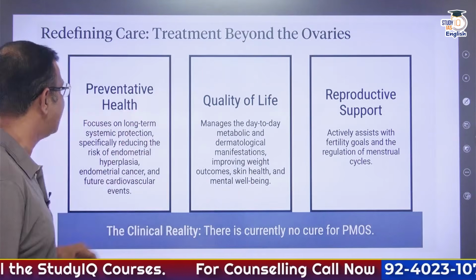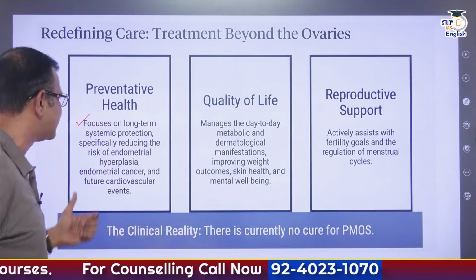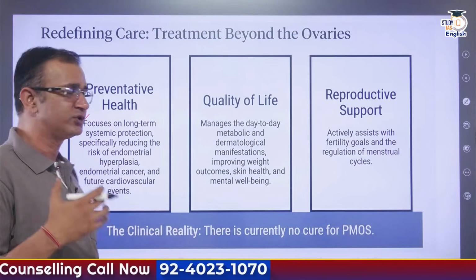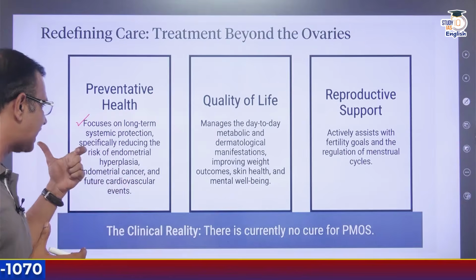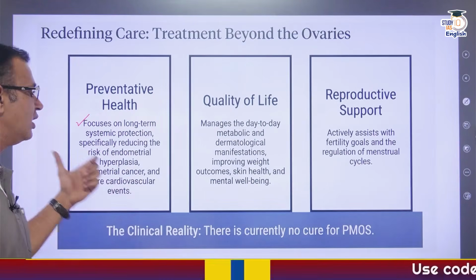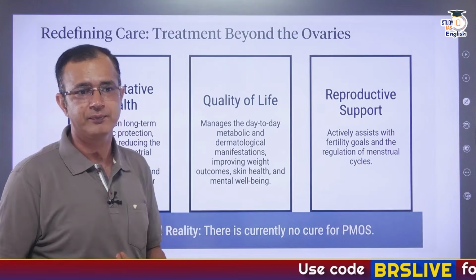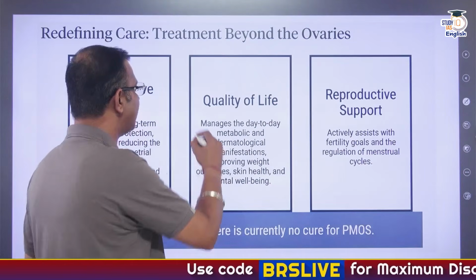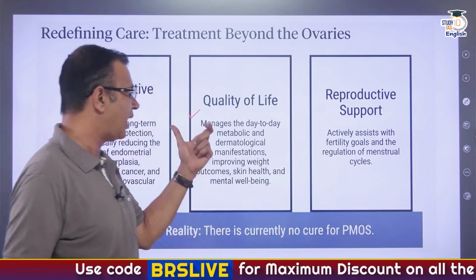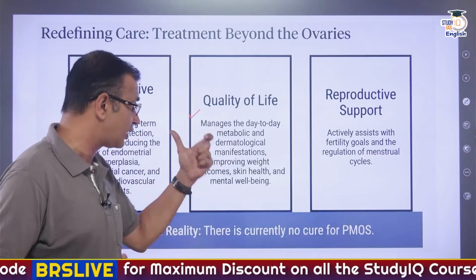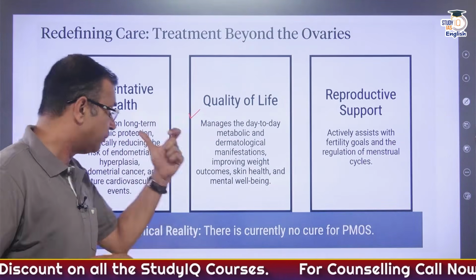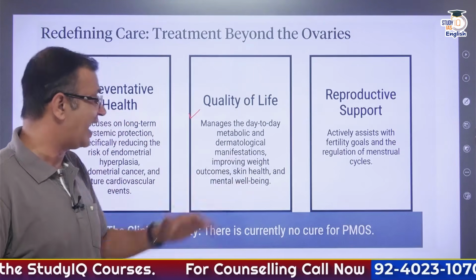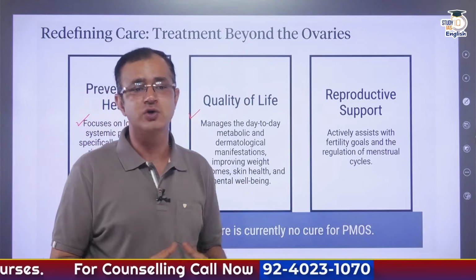Alright, there is preventive health that focuses on long-term systemic protection, specifically reducing the risk of endometrial hyperplasia, even endometrial cancer and future cardiovascular events as well. Then there is quality of life, because day-to-day metabolic and dermatological manifestations have to be managed accordingly, and weight outcomes, skin health and mental well-being have to be looked after.